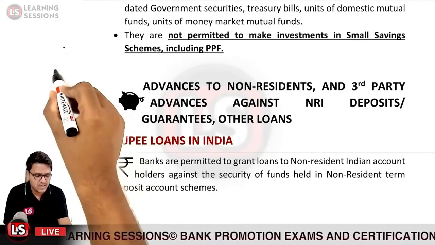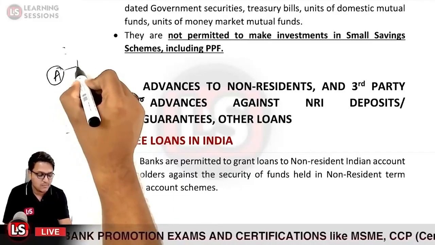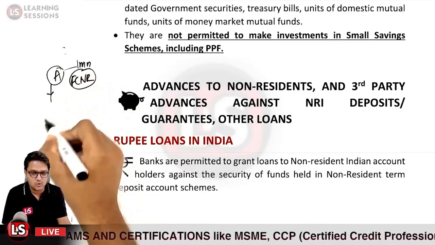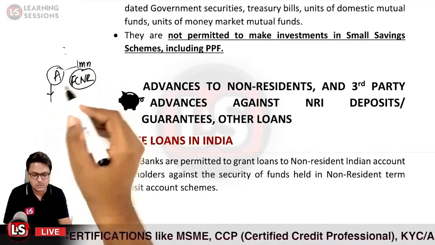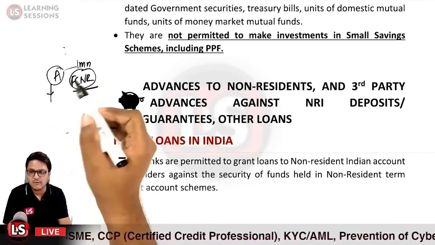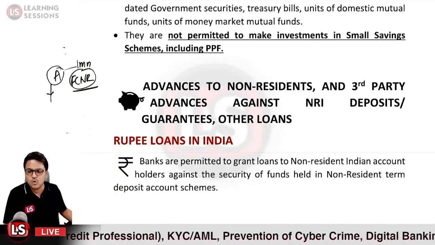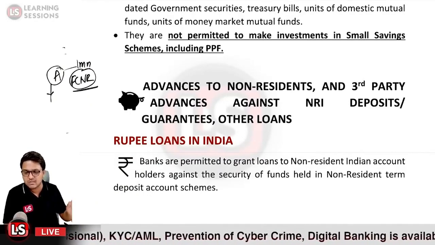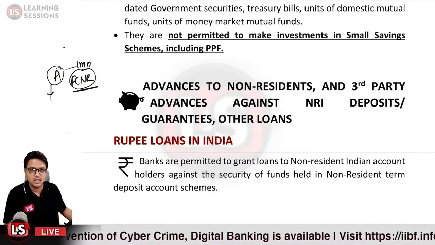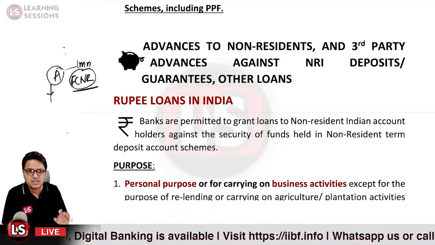Let us suppose person A is an NRI, and he is maintaining balances of 1 million USD in his FCNR account. If he approaches the bank to avail a term facility, an advance against the FCNR deposit, that is allowed after maintaining proper margins. There is no limit related to it. Previously there was a limit of 1 million USD, but now there is no limit. And what would be the purpose? It must be for personal use.